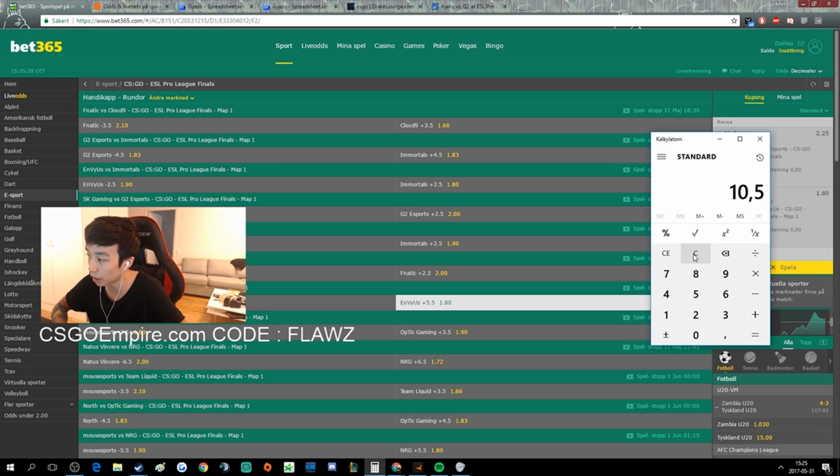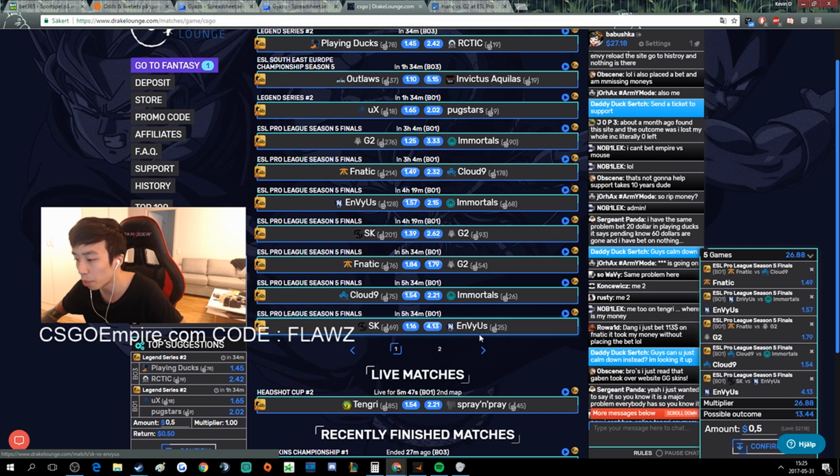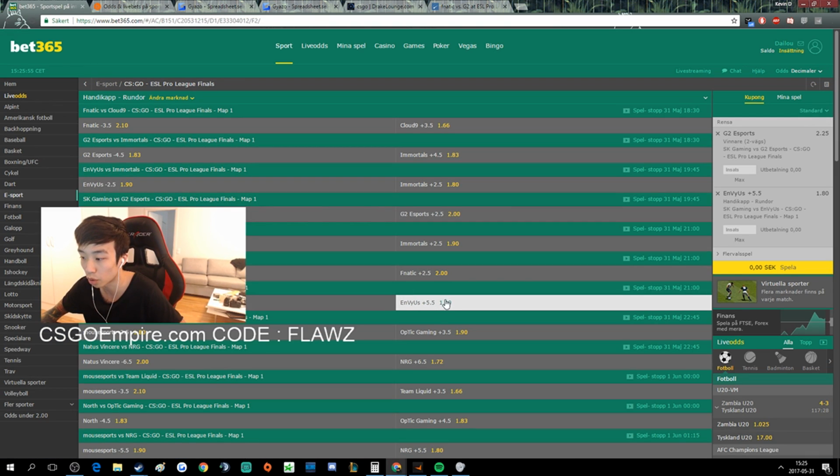16 minus 5.5, 10.5. So yeah, Envious to win at least 11 rounds against SK Gaming for 1.8 odds. Really good bet. I suggest you guys go low to medium on this one. This is a good one. However, if you're betting with skins, just do a low bet on Envious, low one. Like, I don't think Envious will win. Actually, skip this one if you're betting with skins. But if you're betting with real money, go on this one.